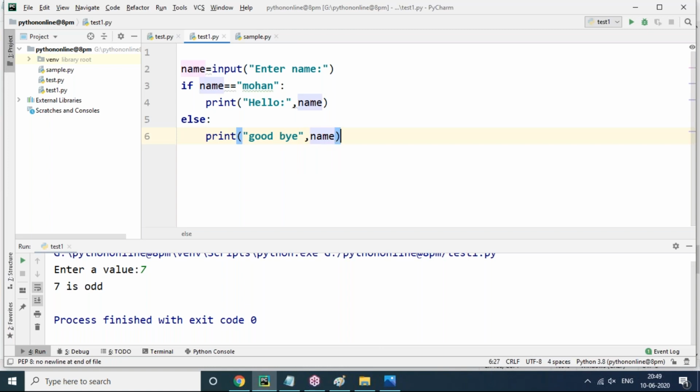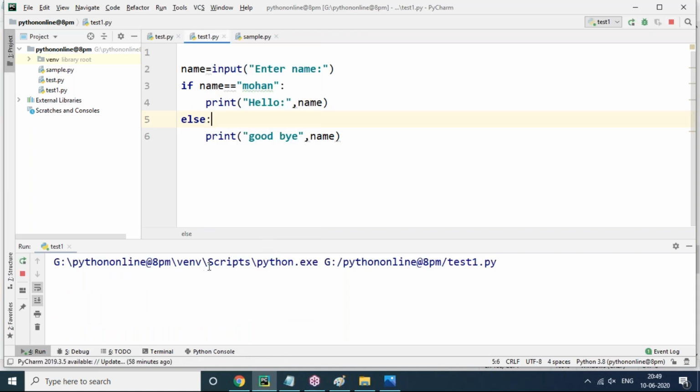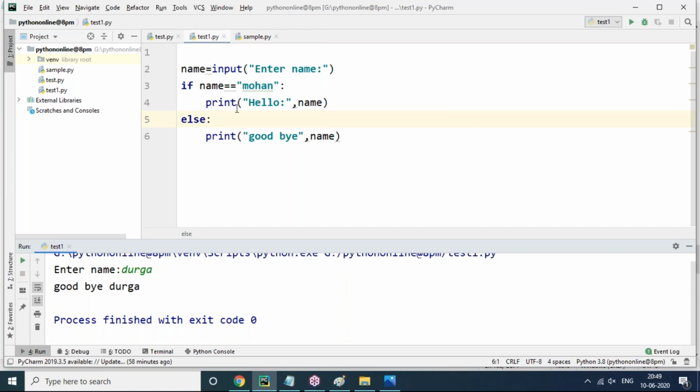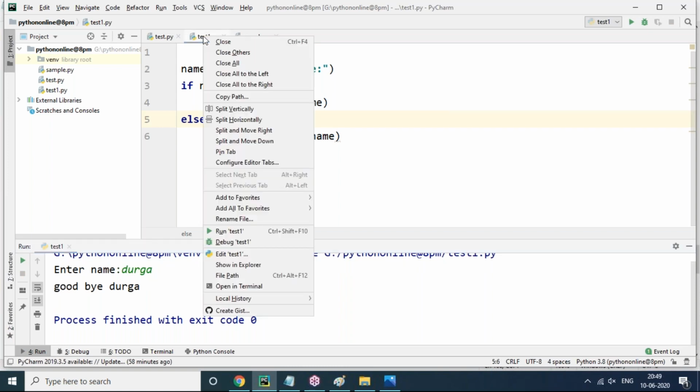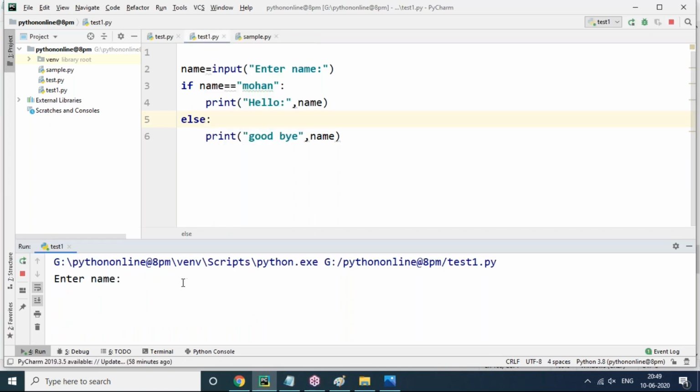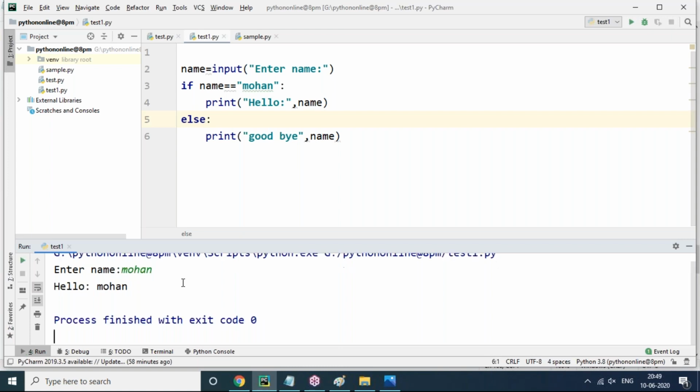To what name? I need to say name. If name equals Mohan, then what I need to say? Hello, I have to say. Now let's enter at runtime. For example, I'm entering Durga. Goodbye, Durga. Else part is executing. Yes. For example, I'm entering now this time Mohan. Now hello Mohan, it's coming. So this is called if else block.